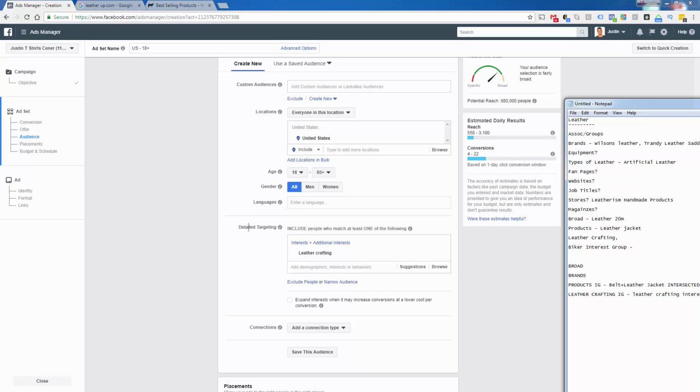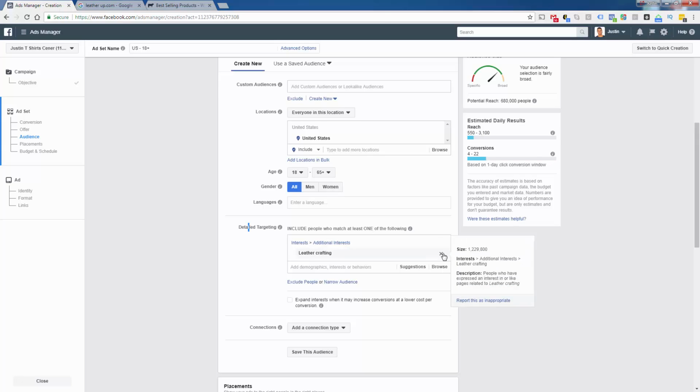So we never want to eliminate a choice, right? There's 680,000 people here that like leather crafting. We don't know exactly where it fits in, so we're going to just force it into its own interest group because we want to make sure that we're testing this. And it happens to be a great size as well, so it definitely works well. Now, really, everything else here is not relevant. Right? There's nothing else leather-wise.